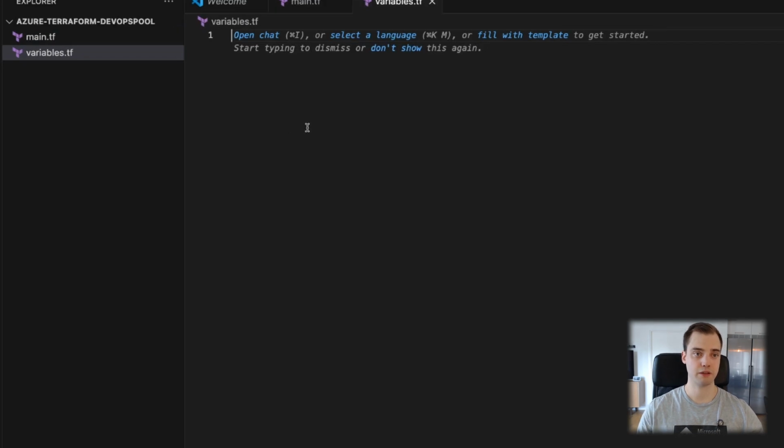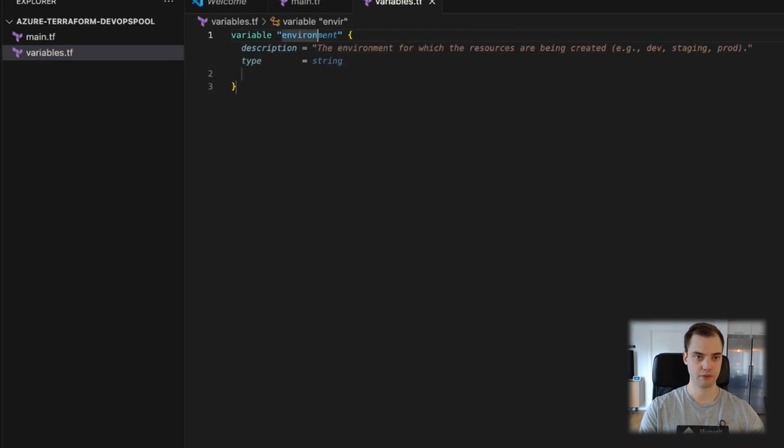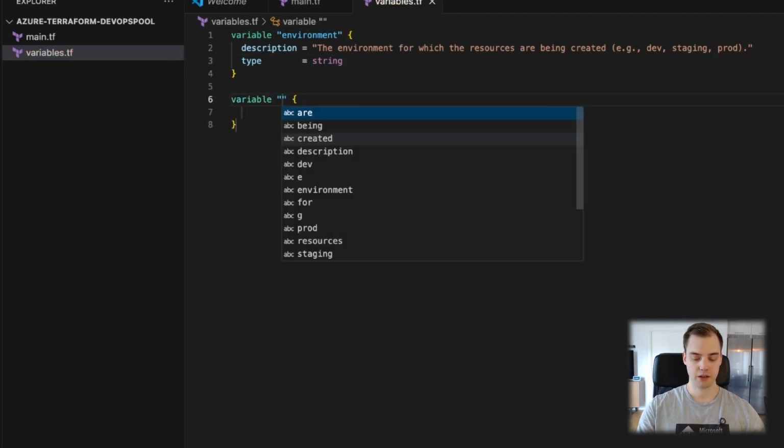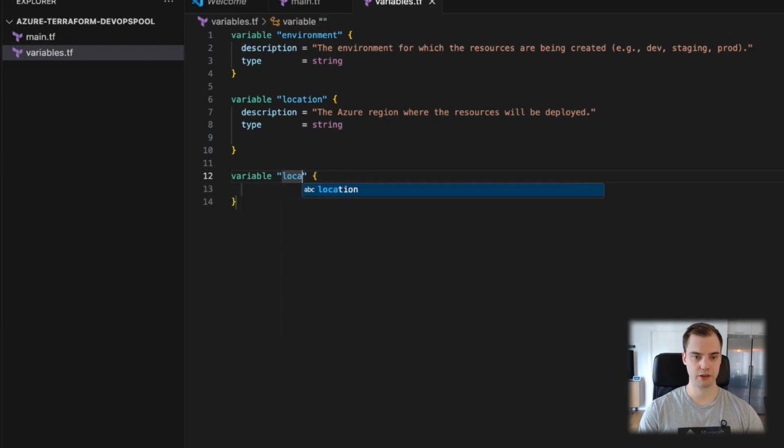variables.tf, and in here I already know some variables that I will want to have, which I always use. Environment is the one. For the sake of brevity and speed, we'll accept that. I like location. We don't need a default, so we'll actually go ahead and remove that. Then I like to have a location short, not shirt.